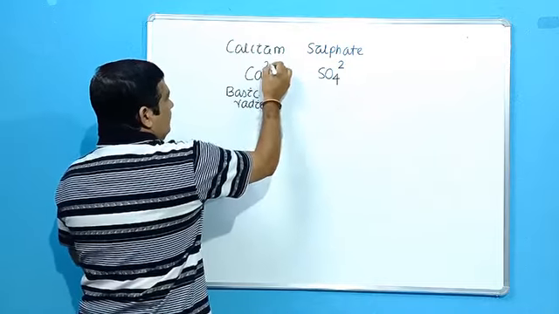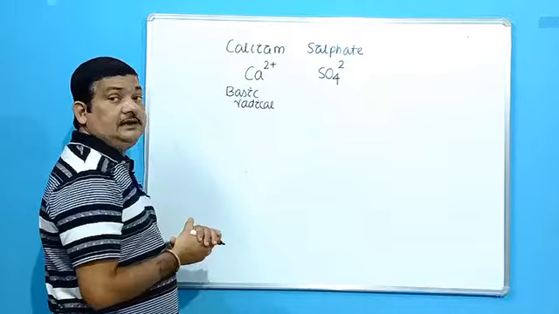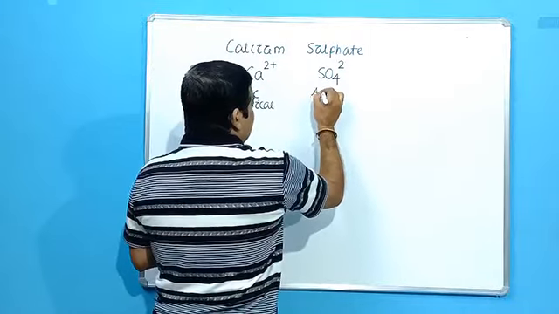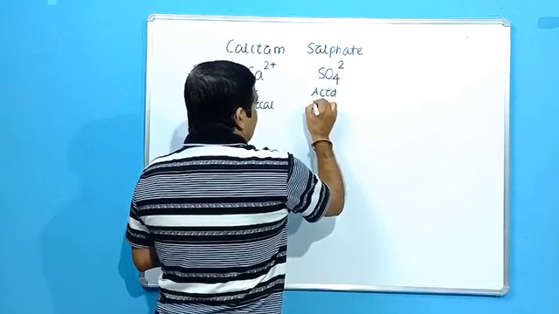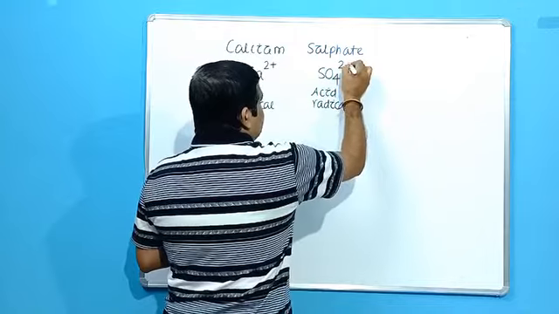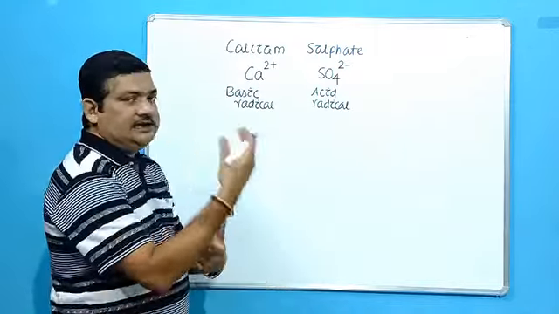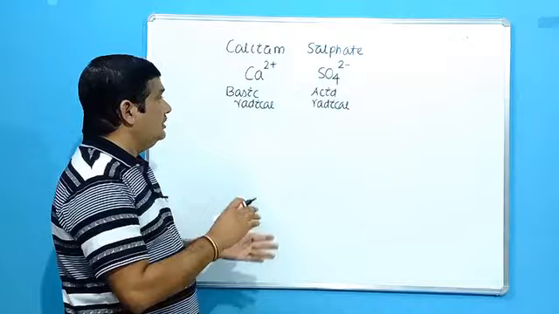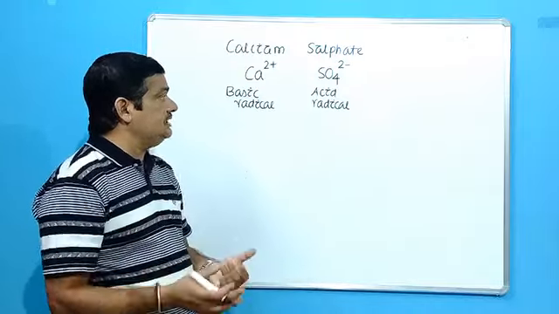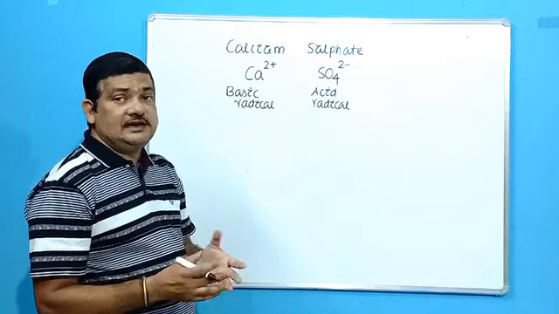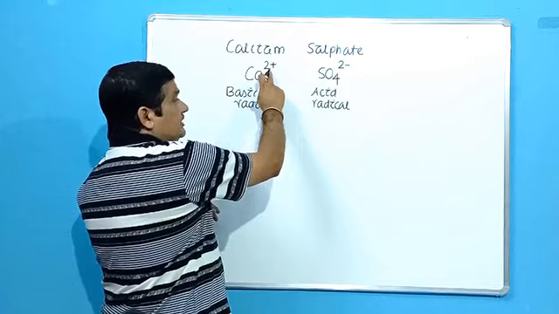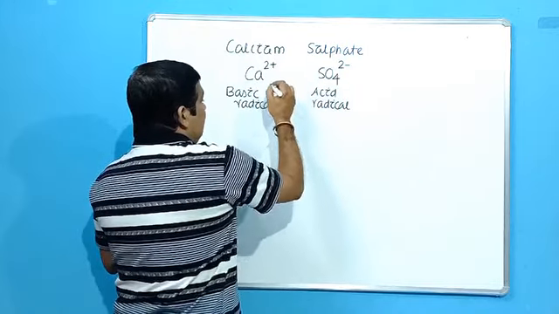So we can write Ca or Ca2+. Plus means it is a positive part. Then it is the negative radical, that is called acid radical or negative radical. So we can write 2 minus. So you can write valency 2 and valency 2 here. I have put the plus or minus sign only to show that these are the positive and these are the negative radicals. So this is the next step. Write down the valency as superscript on both of them.